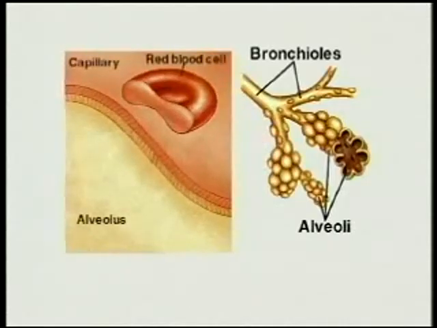Adjacent to each alveolus is a capillary through which oxygen-carrying red blood cells pass. There is a higher concentration of oxygen in the alveoli than there is in the lung capillaries. As a result, oxygen diffuses from the alveoli to the capillaries and is carried by the bloodstream to body tissues.